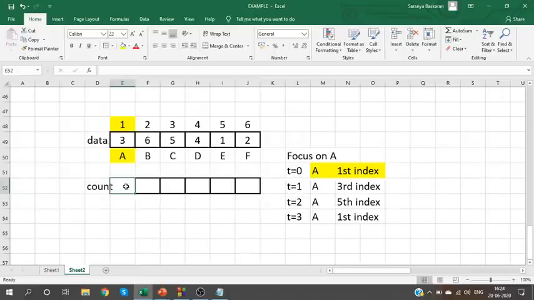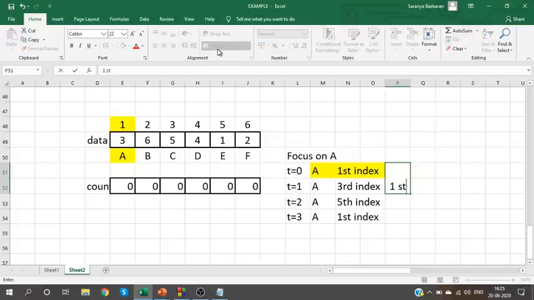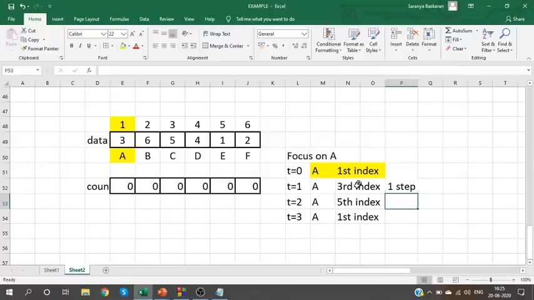Okay, initially the count array is 0, 0, 0, 0, 0. So when I go from the first index to the third index, this is one step, right? Moving from the first index to the third index is one step. For which one? For A. So you should increase the count of A. How will I know the count of A?